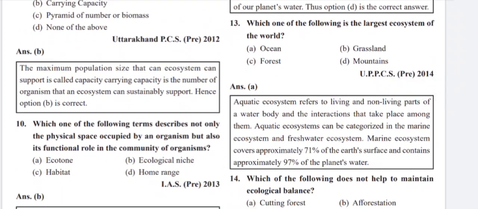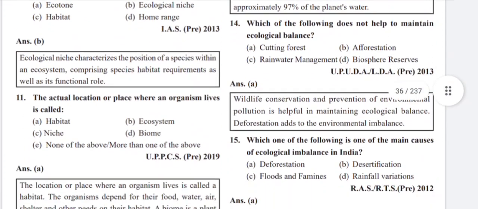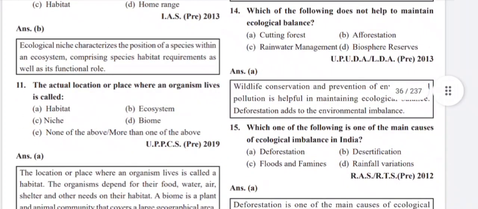Which one of the following terms describes not only the physical space occupied by an organism but also its functional role in the community of organisms? Ecological niche. Ecological niche characterizes the position of a species within an ecosystem, comprising a species' habitat requirements as well as its functional role. The actual location or place where an organism lives is called habitat.